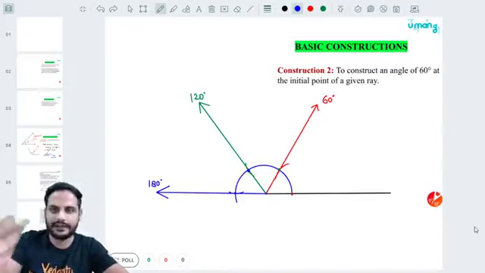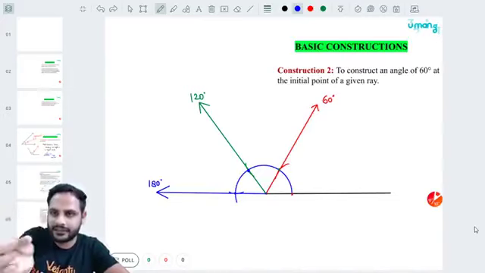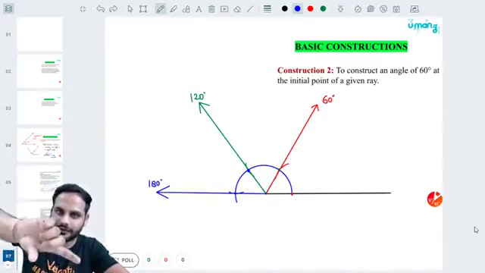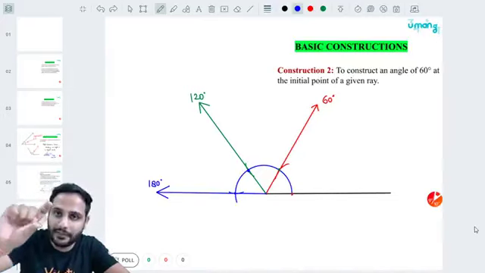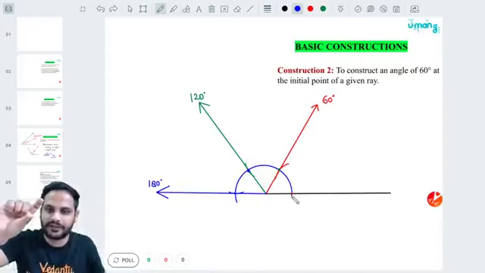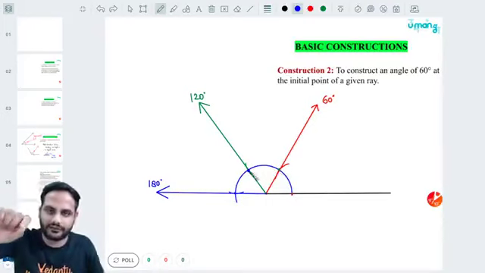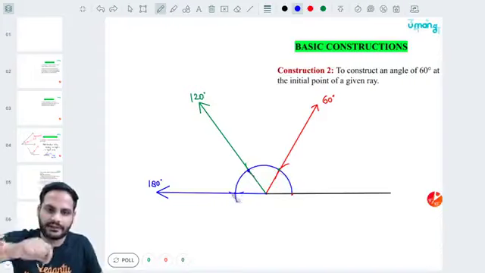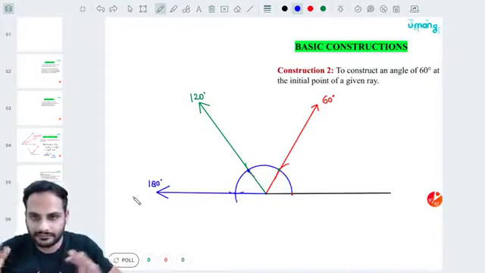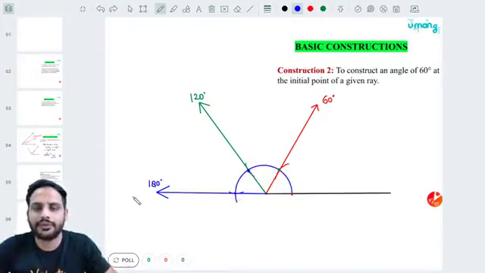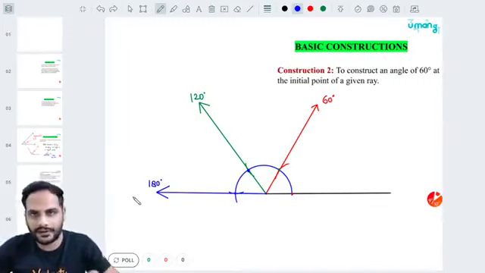First, draw a line. At one end of that line, keep the tip of the compass and make one arc. Keeping the compass length the same, keep the tip of the compass at this first intersection point and make one cut; it will give you 60 degrees. If you keep the tip of the compass at this intersection point and make a second cut, it will give you 120. Make a third cut, it will give you 180 degrees, right? So this is how you can get your 60 degree, 120 degree and 180 degree.